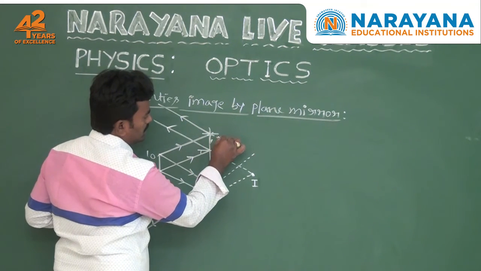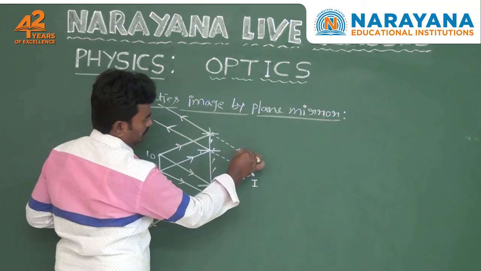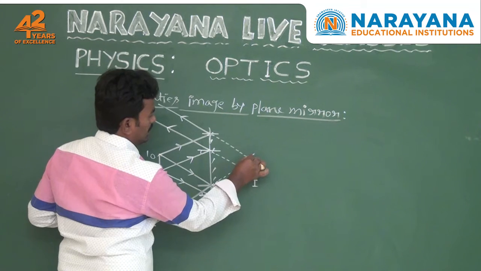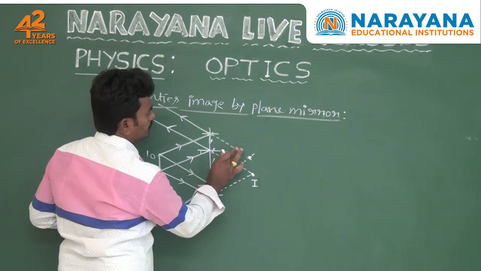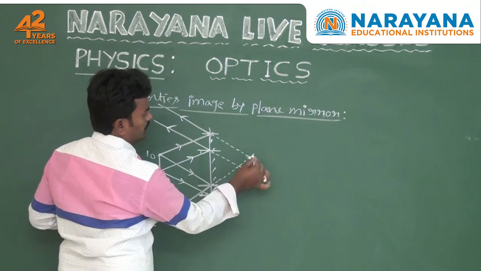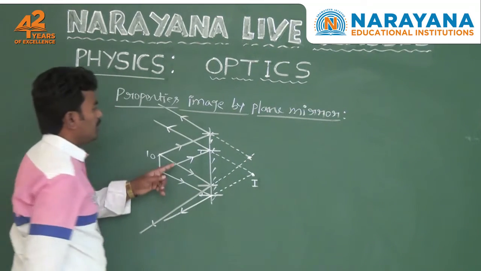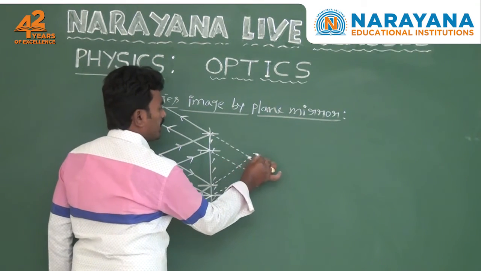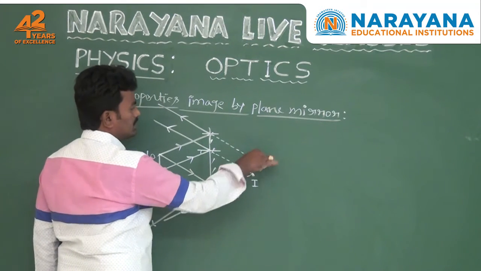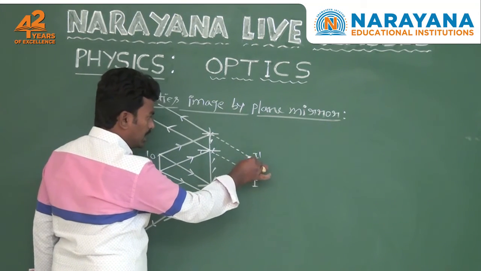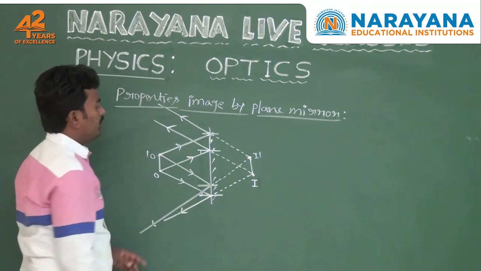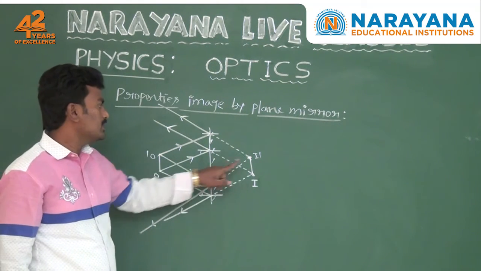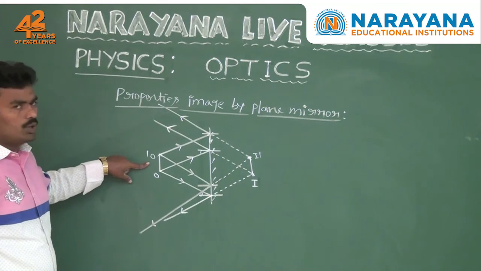This is also extended backward, like this. These two reflected rays meet at a point, and that point is the point of image of object O dash. This is the image point of object O dash, that is I dash. That means I dash is the image of object O dash.